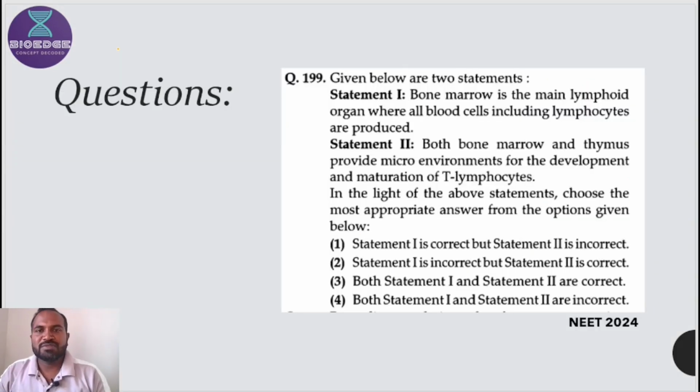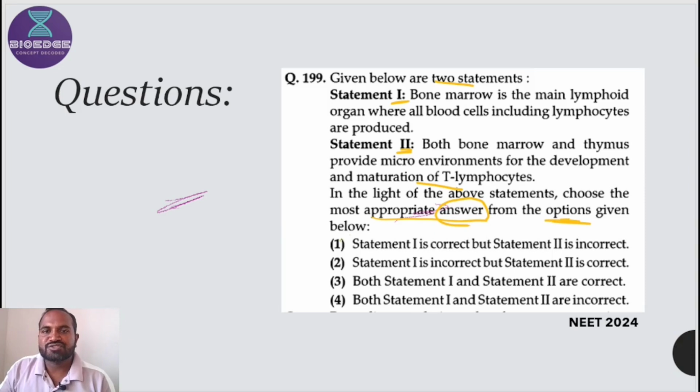So first example: given below are two statements, correct? Statement first, statement second, and in the light of the above statements, choose the most appropriate answer from the options given. There are 4 options here, with multiple combinations. These are simple questions.